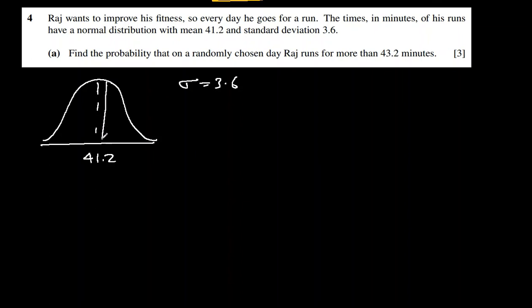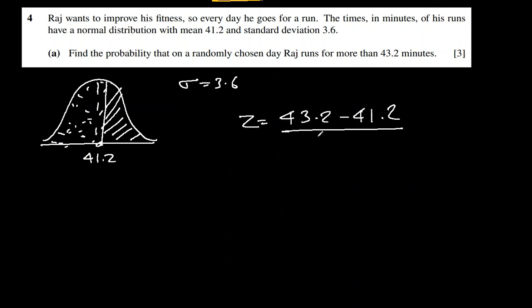So suppose 43.2 is here. We want this probability when he runs for more than 43.2. So we should know first of all the Z score for 43.2 and less. This dotted area we'll find and we'll subtract that probability from 1. First we'll find the Z score. So Z will be 43.2 minus 41.2, divided by 3.6, which is 2 divided by 3.6, comes out to be 0.5556, we can write, right?